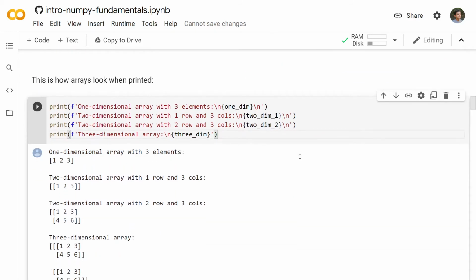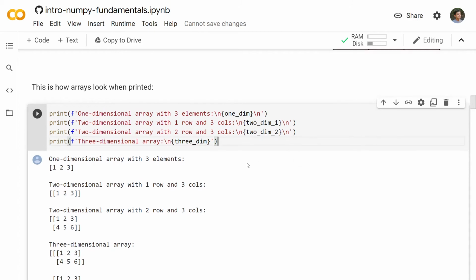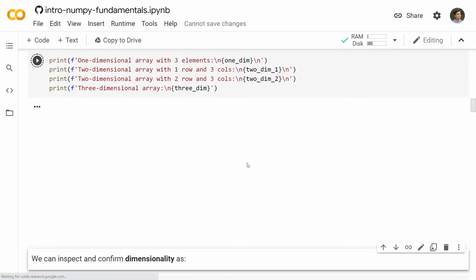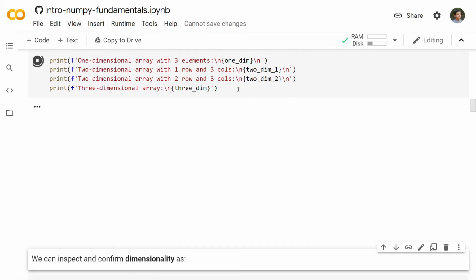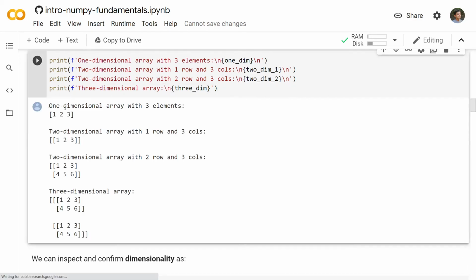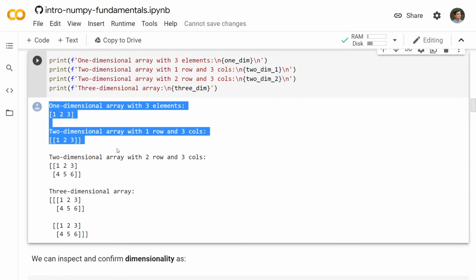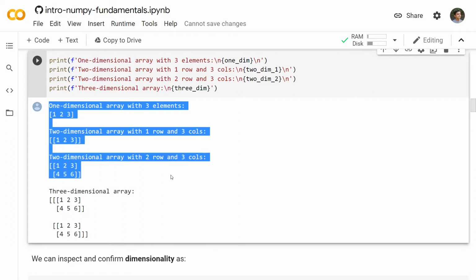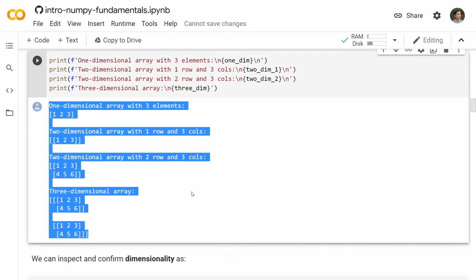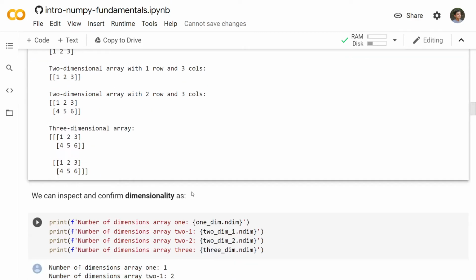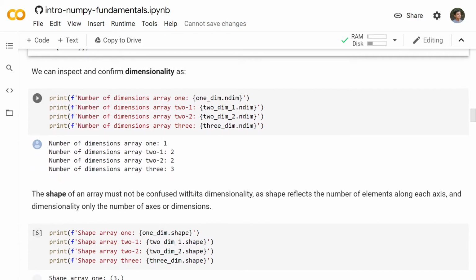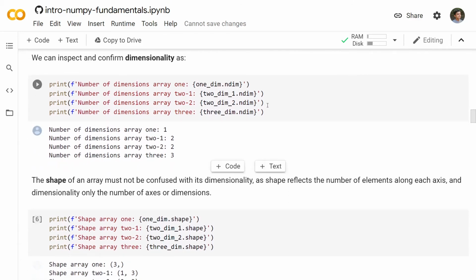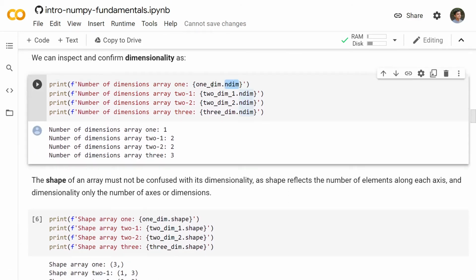Now let us quickly print these arrays. We are simply printing these arrays, and as I told you, it's a simple shift enter. So a one-dimensional array with 3 elements, a two-dimensional array with 1 row and 3 columns, similarly a two-dimensional array with 2 rows and 3 columns, and a three-dimensional array. Now we can inspect and confirm the dimensionality using ndim.